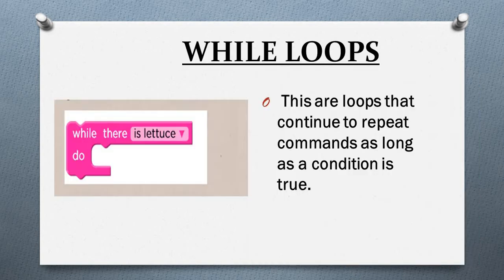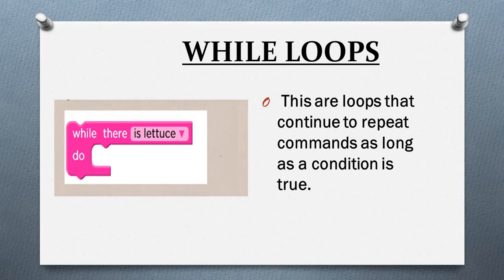When we say the while loop, it is a loop that continues to repeat until a command is seen as true. These are loops that continue to repeat commands as long as a condition is true.